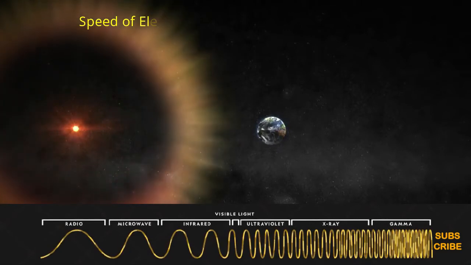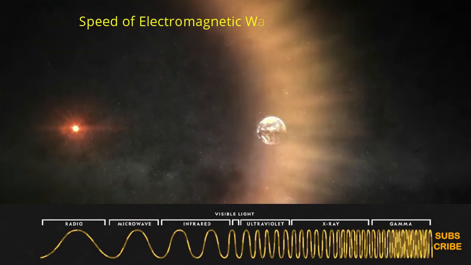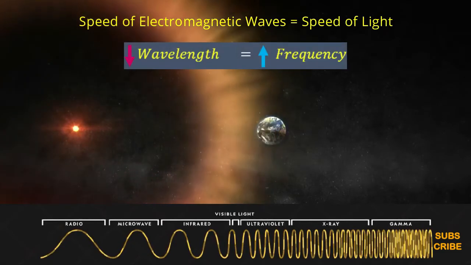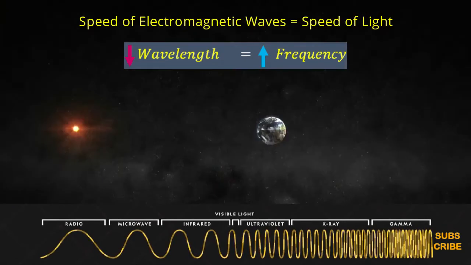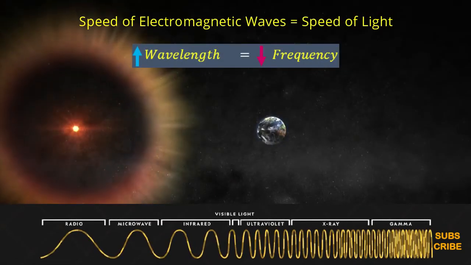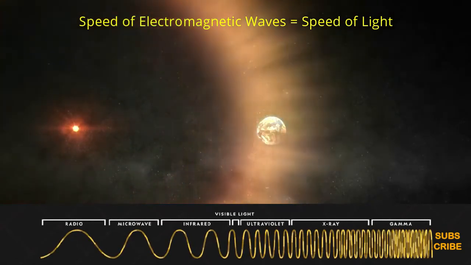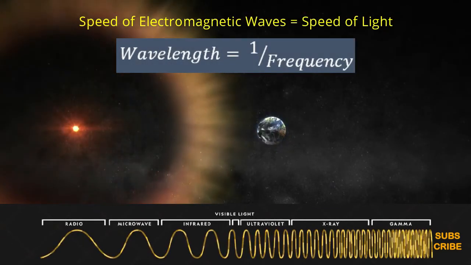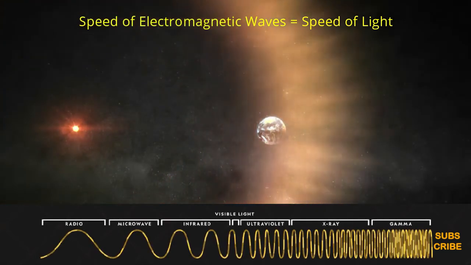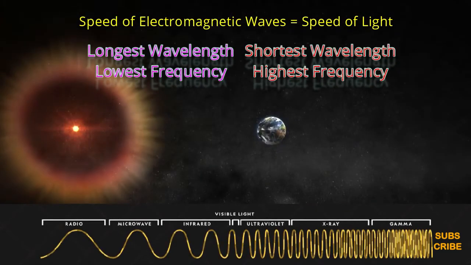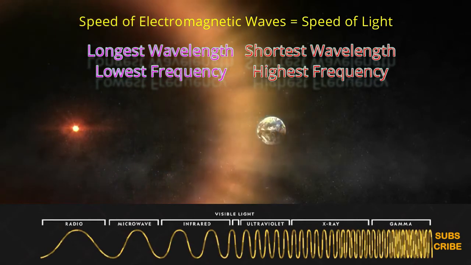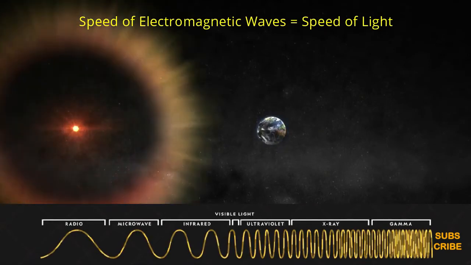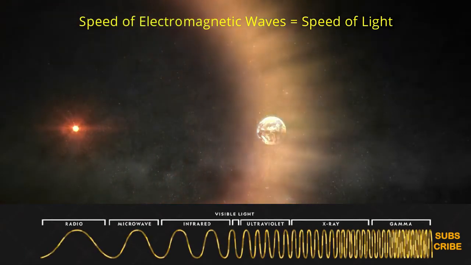Since all electromagnetic waves have the same speed, which is equal to the speed of light, this means as the wavelength decreases, the frequency of the wave increases. And if the wavelength increases, the frequency will decrease. In other words, the wavelength and frequency are inversely proportional to each other. So the waves with longest wavelength have the lowest frequency, while the waves with the shortest wavelength have the highest frequency. And the amount of energy carried by the electromagnetic waves increases with its frequency.